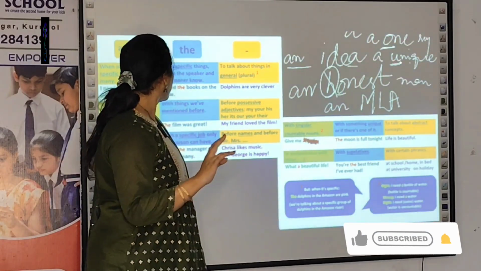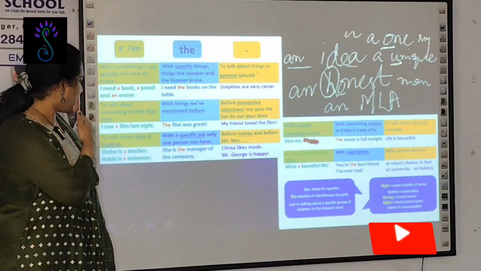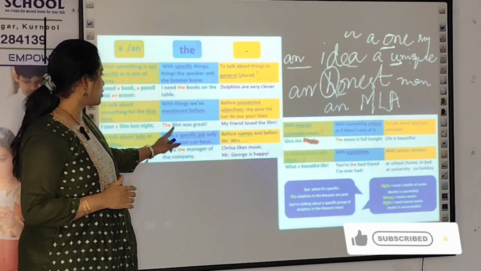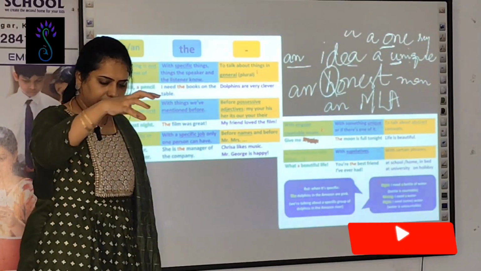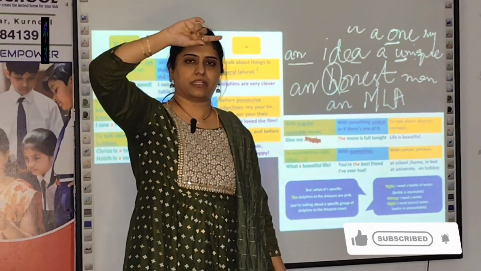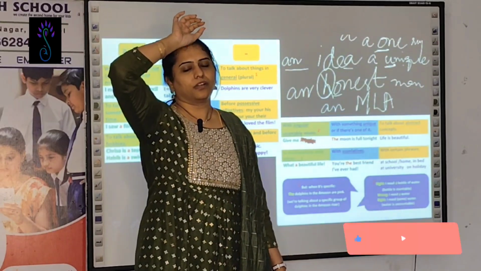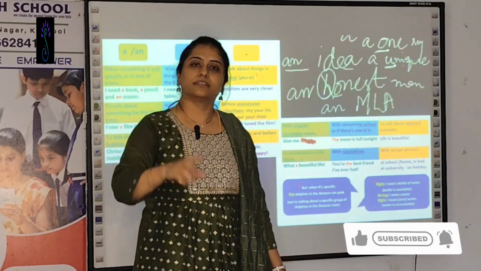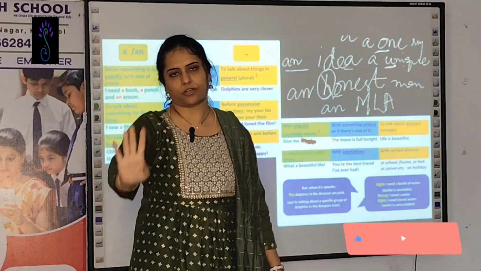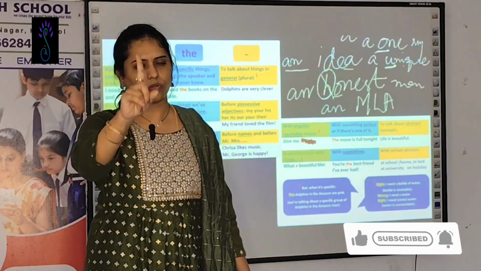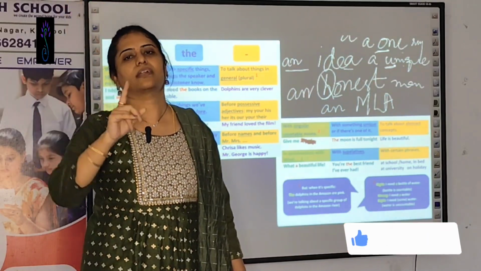And one more important thing is, when it is used for a specific job that only one person can have. For example, in a school you will have only one principal, no 2, 3 principals. The principal, the vice principal. If at all 2 vice principals are there, don't use the principal. When it is only one specific, the principal, the correspondent, like that.